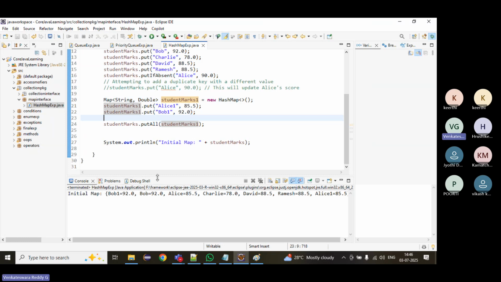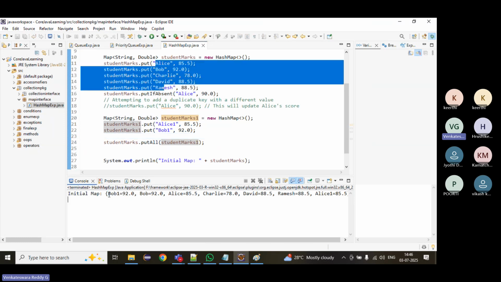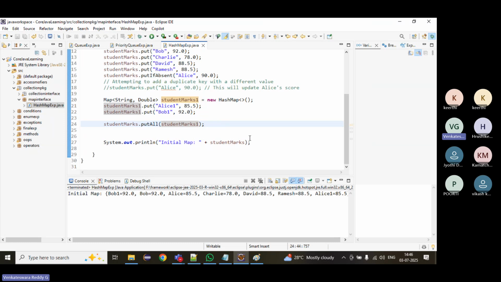What happened here? Alice1 and Bob1 also got added. It will not preserve the order. HashMap will not preserve the order; it will print in a random order. We added in one order, but it is printed in another order. So putAll adds one map to another.